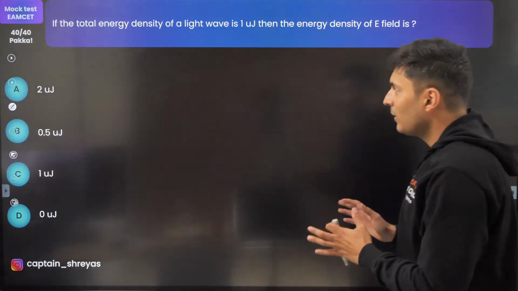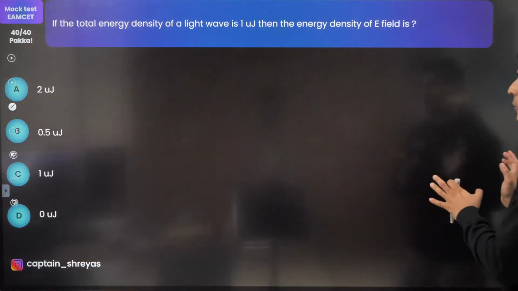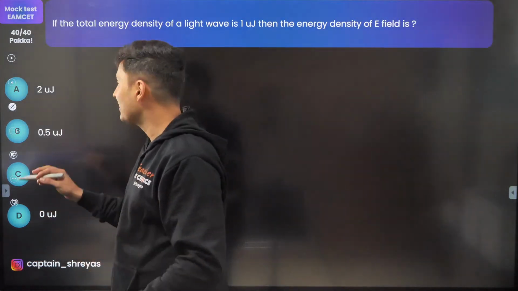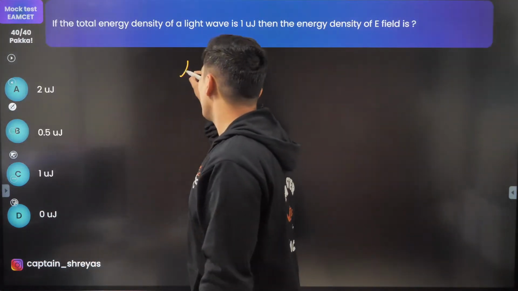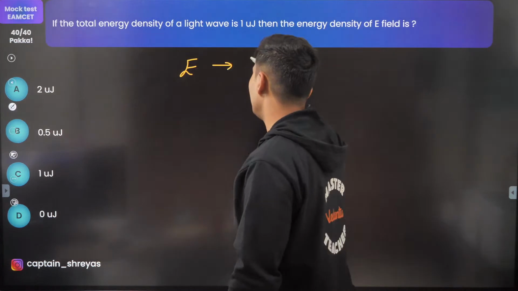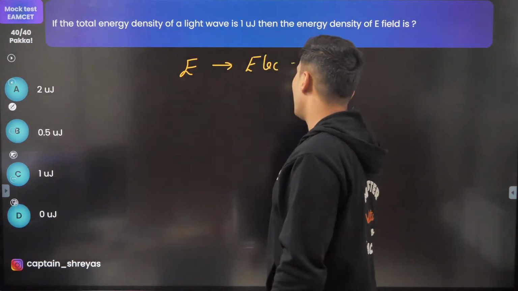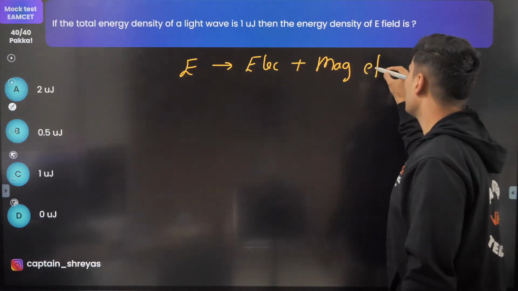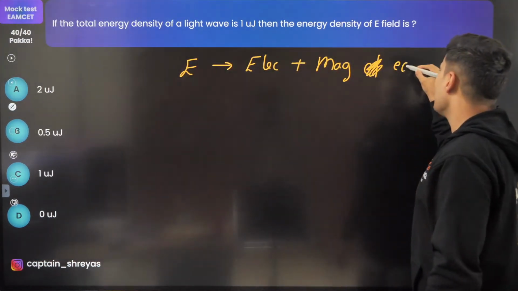Now, if the total energy of light is 1 microjoule, then how much will the electrical energy be? Energy density. Whenever you have total energy, it is divided equally into electric field and magnetic field.